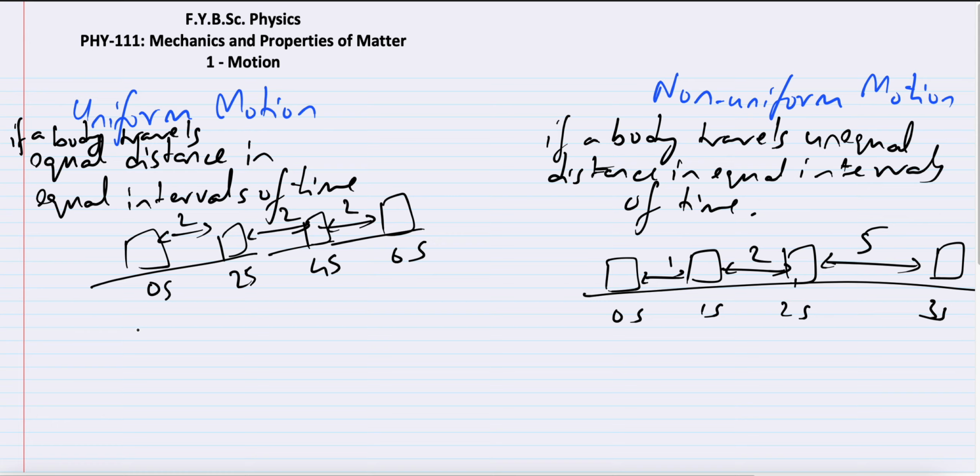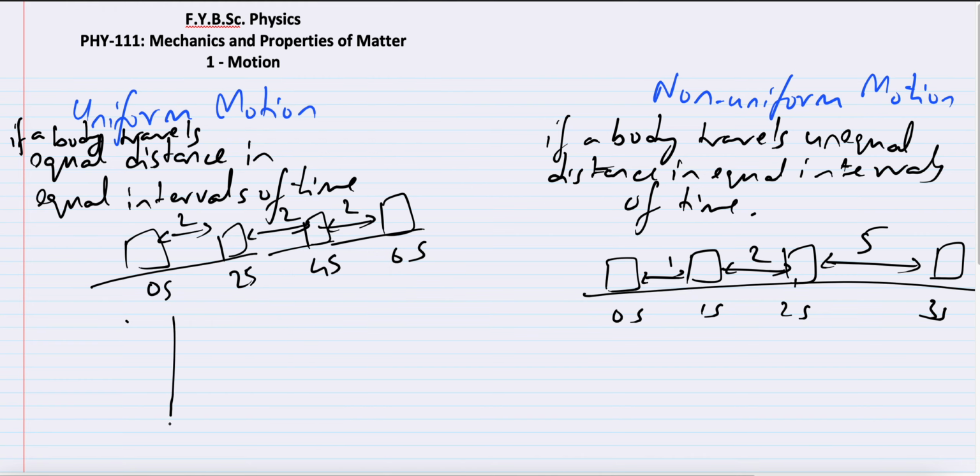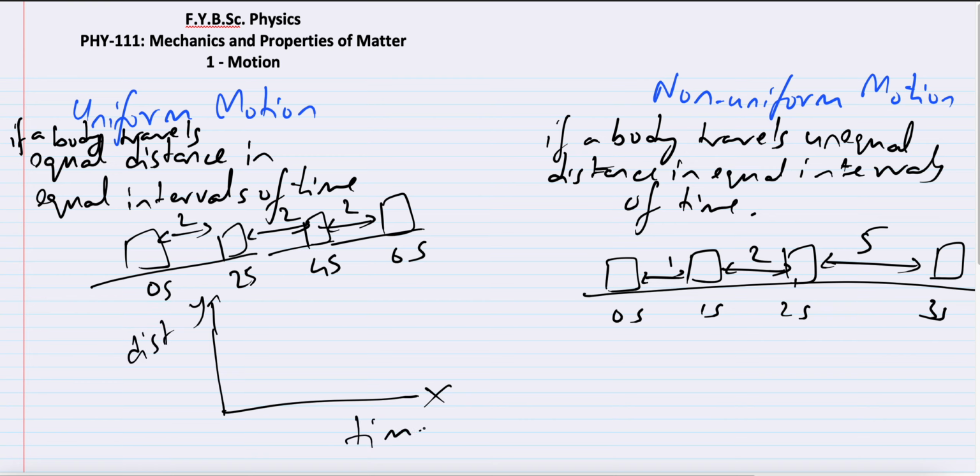One more thing. If you draw a graph, let's draw the graph for this case. This is the x-axis, this is the y-axis. If I draw the distance-time graph, on the y-axis I have distance, and on the x-axis I have time.